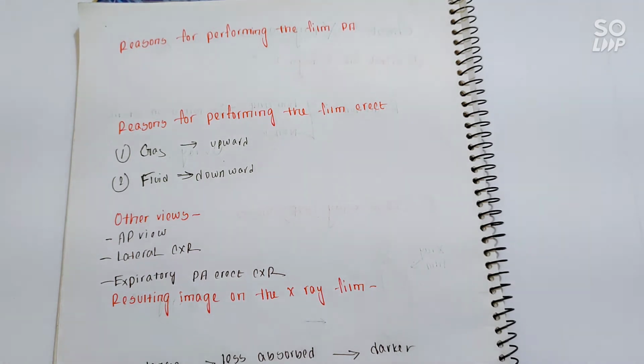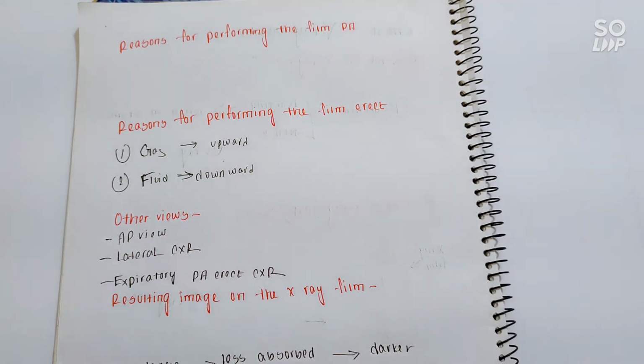Second is lateral chest X-ray. Lateral chest X-ray we do in cases recommended by the physician for detection of a lesion, or for a better view of a lesion which is suspected in the posterior anterior view. So, for a better view or for describing a lesion, we can further get a lateral chest X-ray, which is not done actually. Now, CT scan can give a better interpretation.